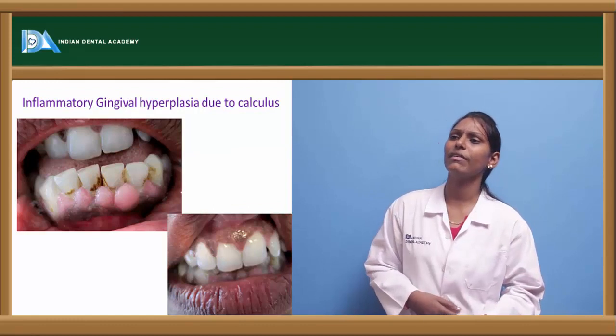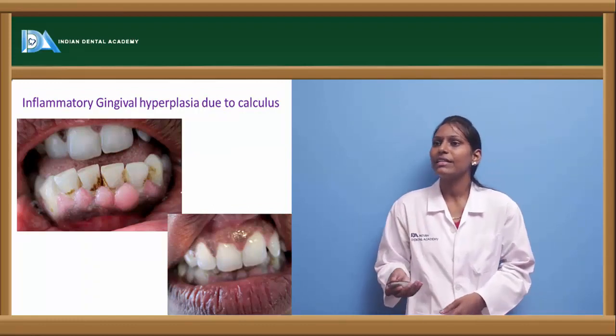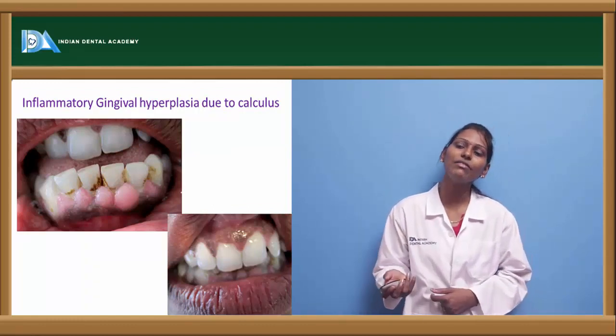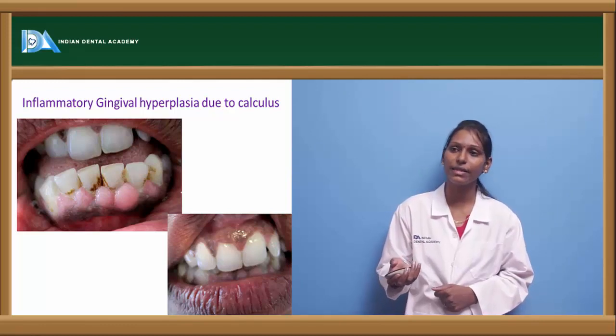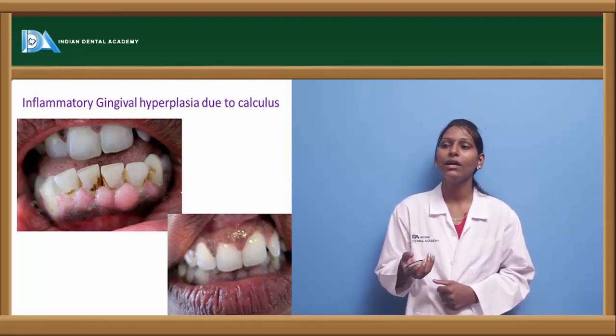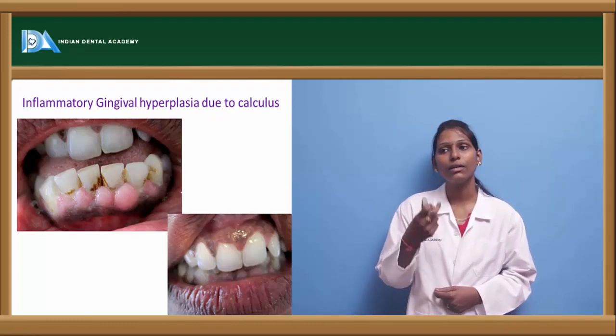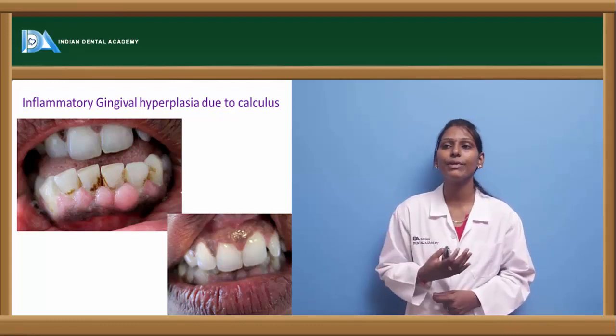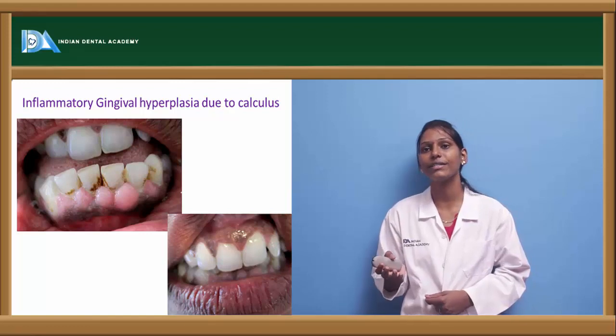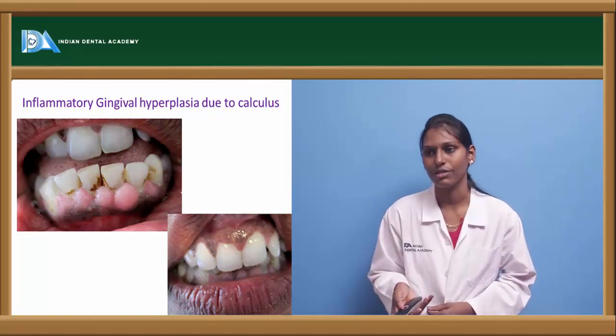Next is inflammatory gingival hyperplasia due to calculus. Here we can see it is the same patient. In the lower teeth we can see much of the calculus and stains that are present, and the upper teeth are relatively free of these deposits. That's the reason that in the lower anterior region we can see enlargement of gingiva, whereas in the upper anterior region there is not much enlargement of the gingiva.